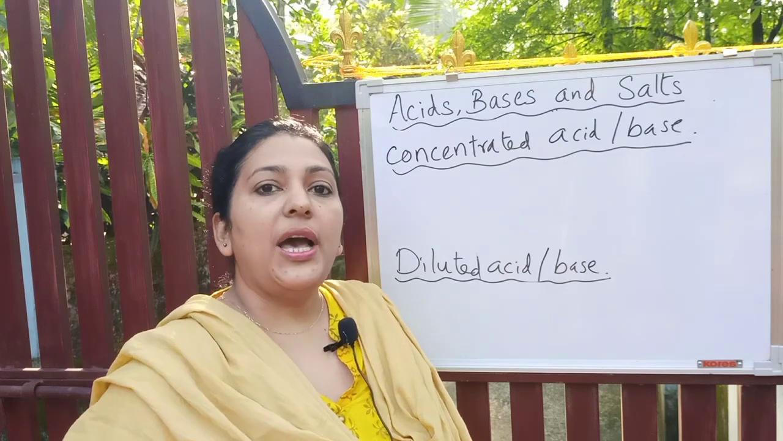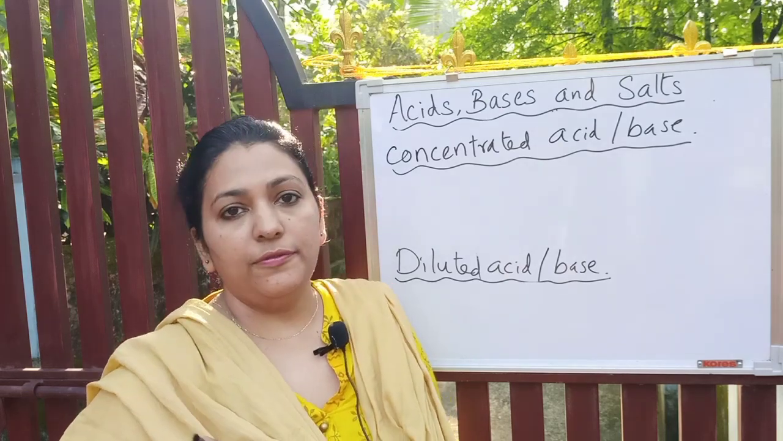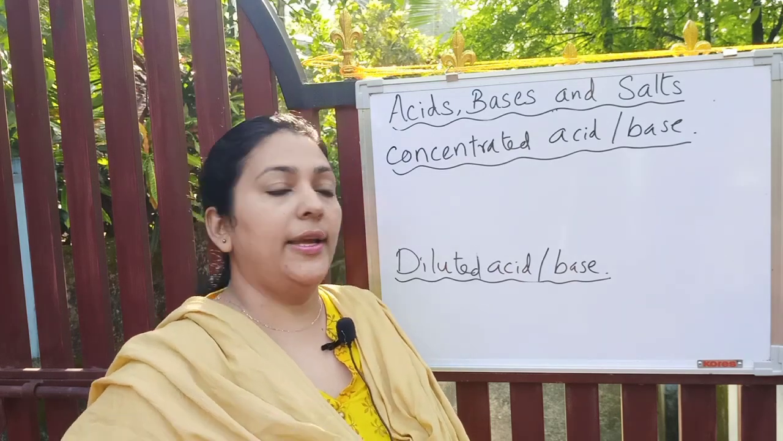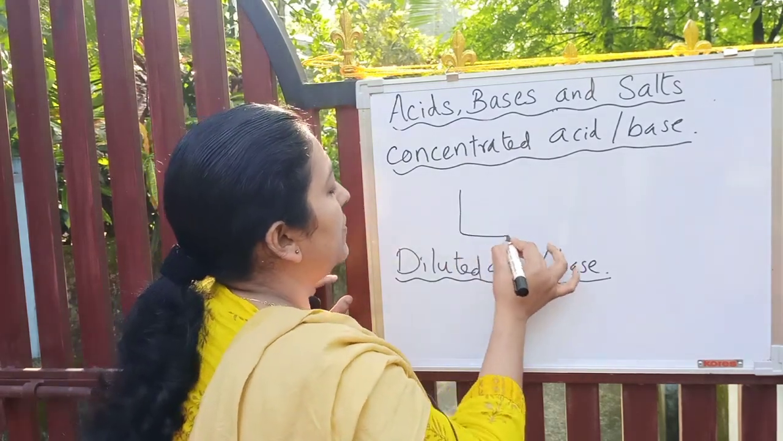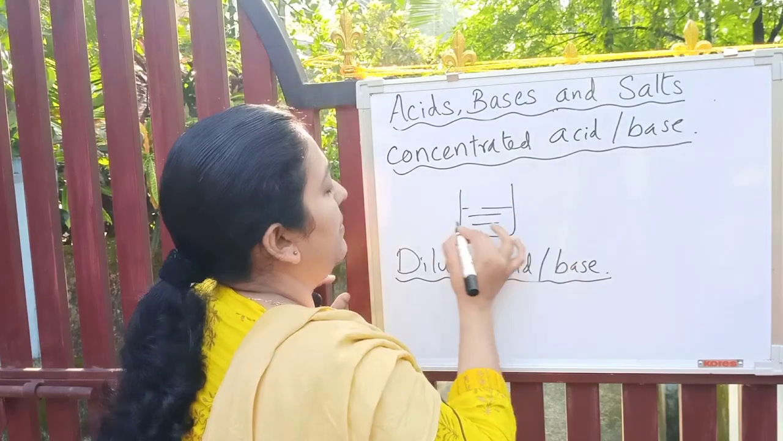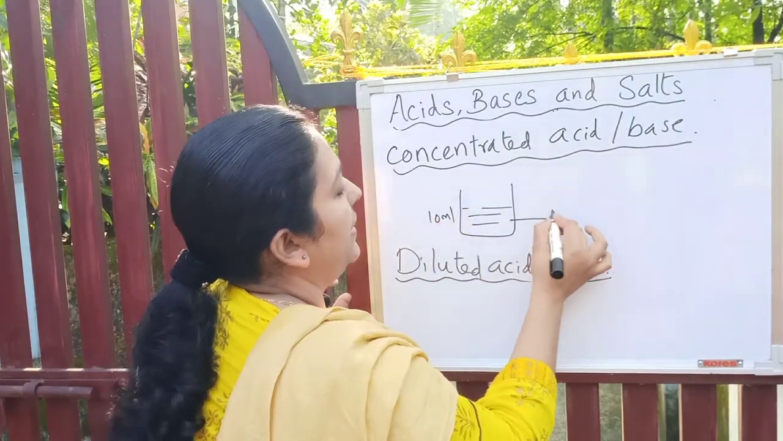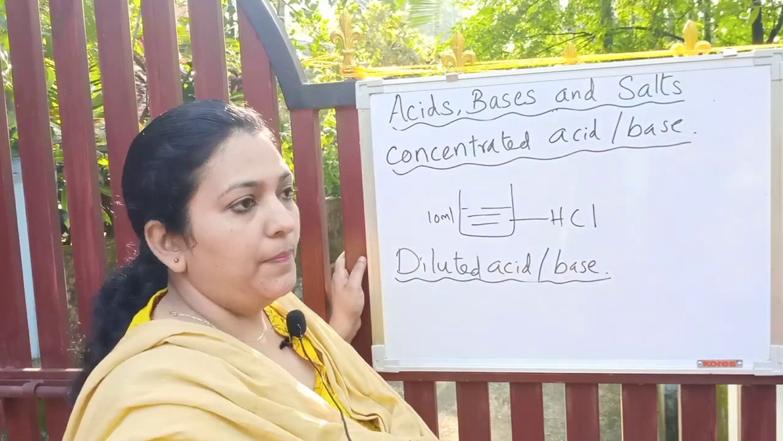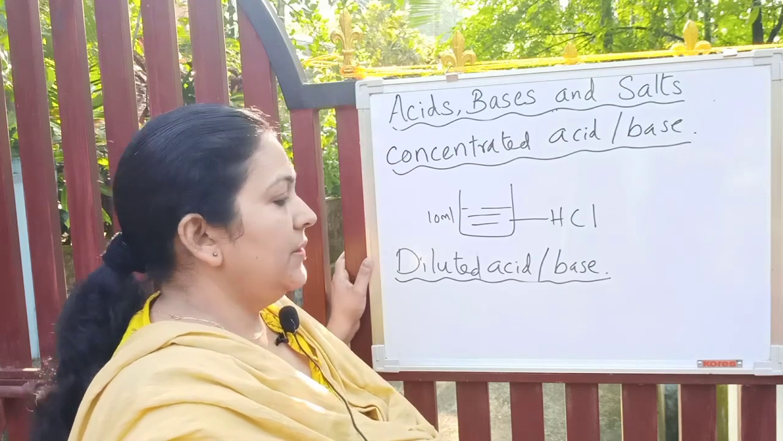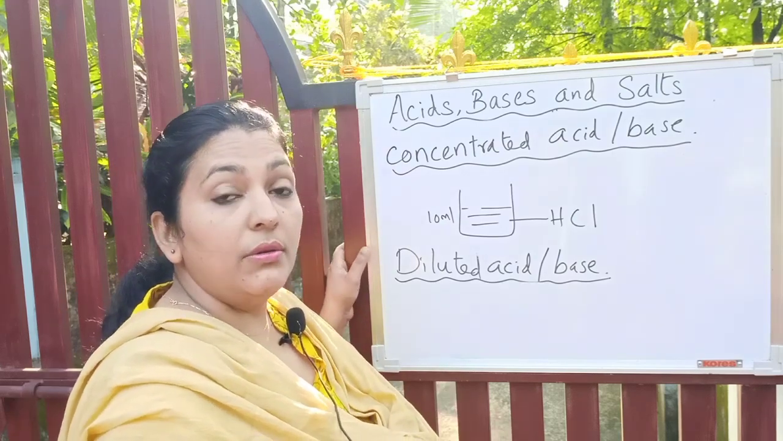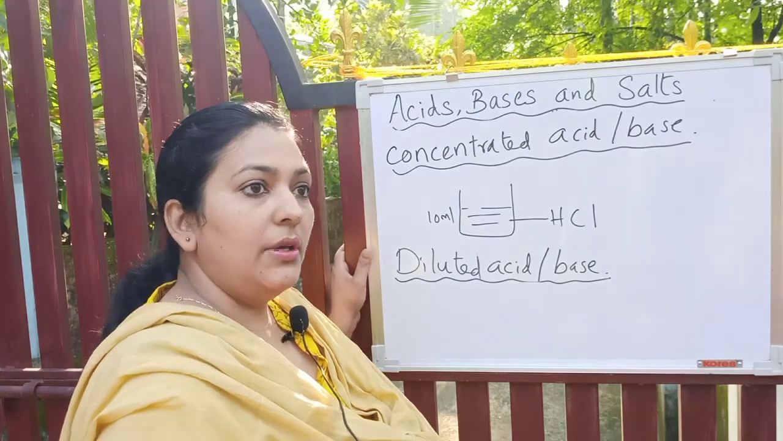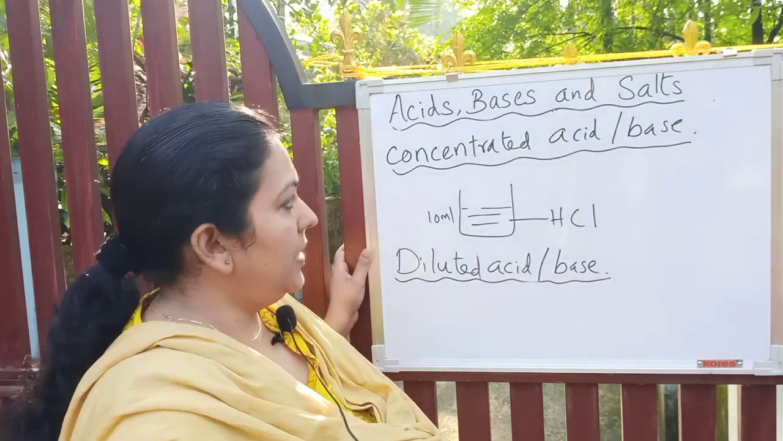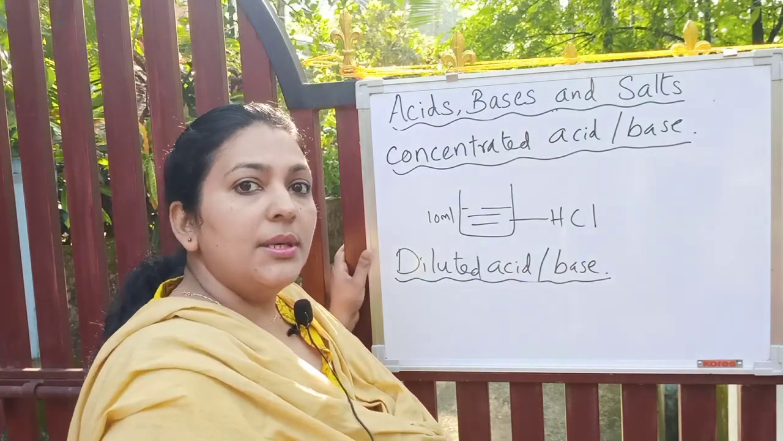Suppose you have taken 10 ml of hydrochloric acid in a container. 10 ml of HCl in a container. So you know that in presence of water, hydrogen chloride dissolved in water is called hydrochloric acid. So definitely it contains some small quantity of water, isn't it? The concentrated acid contains some quantity of water.